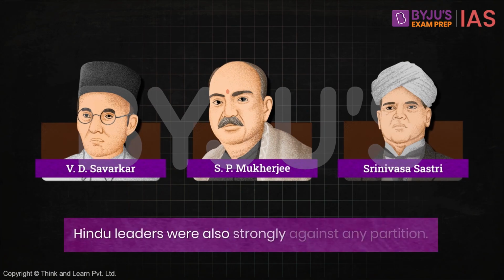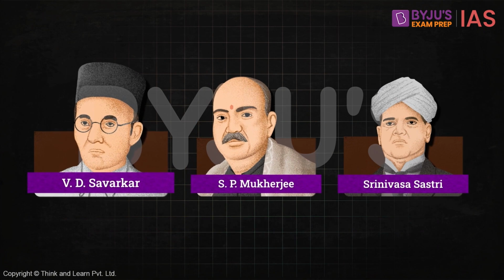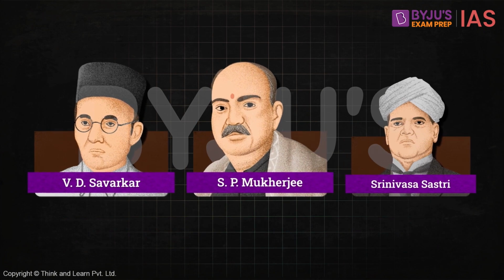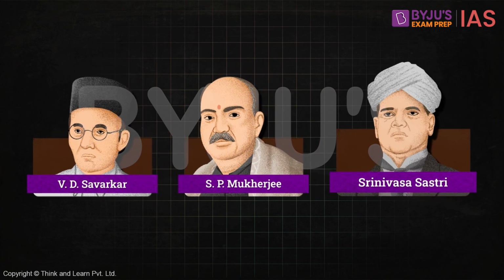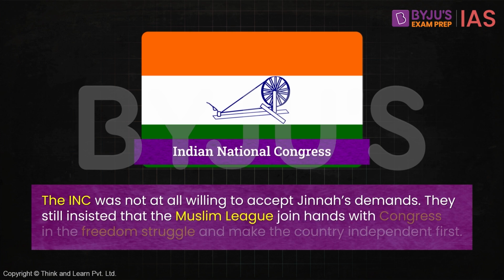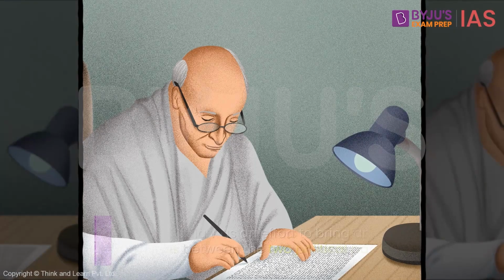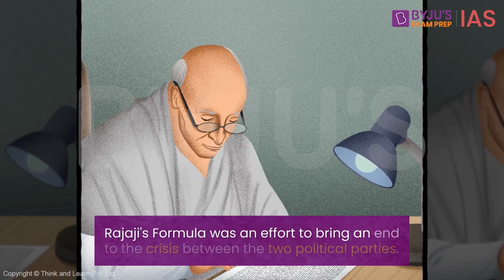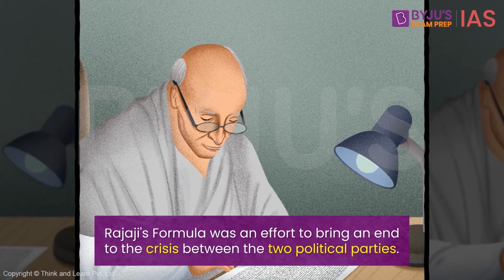Hindu leaders were also strongly against any partition. V.D. Savarkar and Shyama Prasad Mukherjee of the Hindu Mahasabha vehemently opposed it and condemned this particular formula. Srinivas Shastri of the National Liberal Federation was also against the CR formula. Lastly, the Indian National Congress was not at all willing to accept Jinnah's demands. They still insisted that the Muslim League join hands with Congress in the freedom struggle and make the country independent first. Rajaji's Formula was an effort to solve the political deadlock between the two parties of the time.